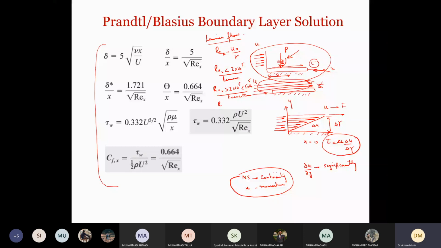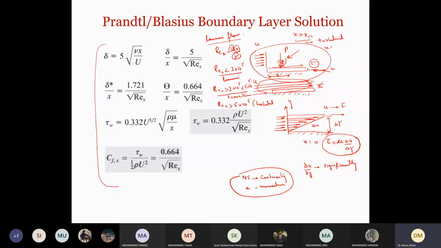And if Re_x is greater than 5 into 10 raised to the power 5, the flow becomes fully turbulent. Now, if U and the properties of the fluid are constant, this Re_x will only change with x. So there will be an x critical. When x is greater than x critical, the flow will be turbulent.